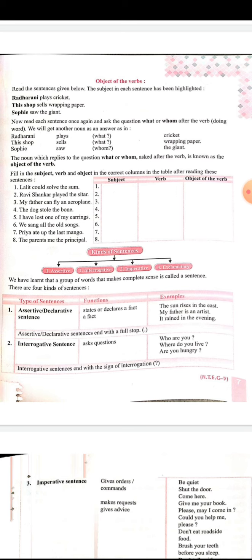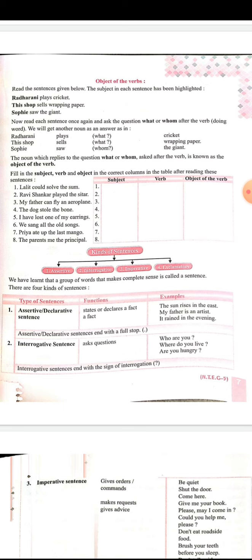For example, "Radharani plays cricket." In this sentence, Radharani is the subject. Plays is the verb. Now, let us ask a question after the verb, what or whom. Radharani plays what? The answer we get is cricket. Radharani plays cricket. Cricket is the answer.